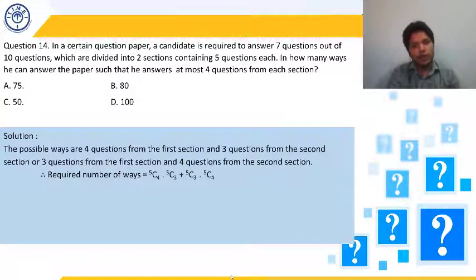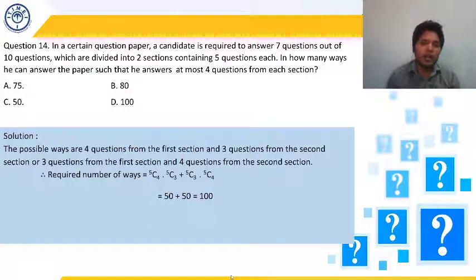So 5C4 is going to be 5 and 5C3 is going to be 10. So 5 into 10 will become 50, and in the next case also 5C3 is 10 and 5C4 is 5. So 5 into 10 again will become 50. 50 plus 50, 100. So there are 100 ways in which he can answer the question, or attempt the paper.